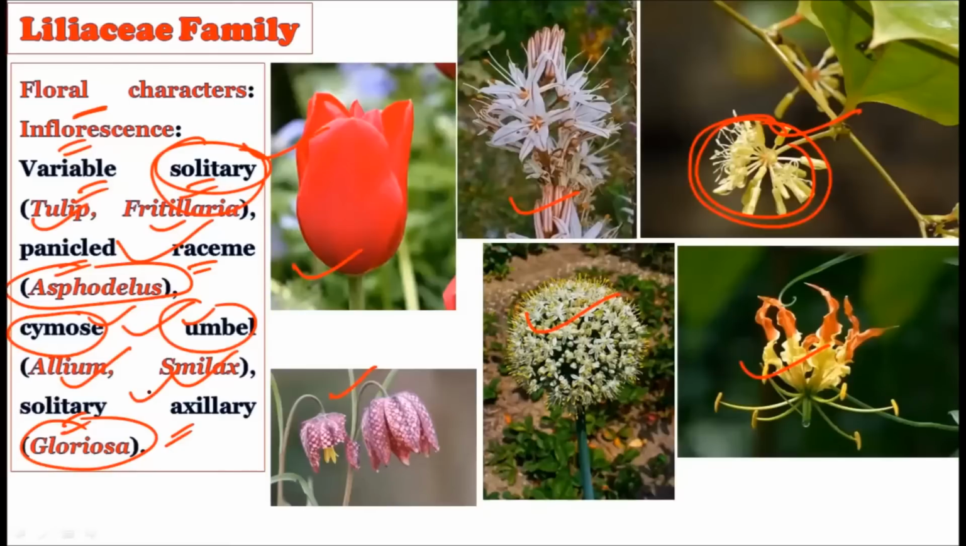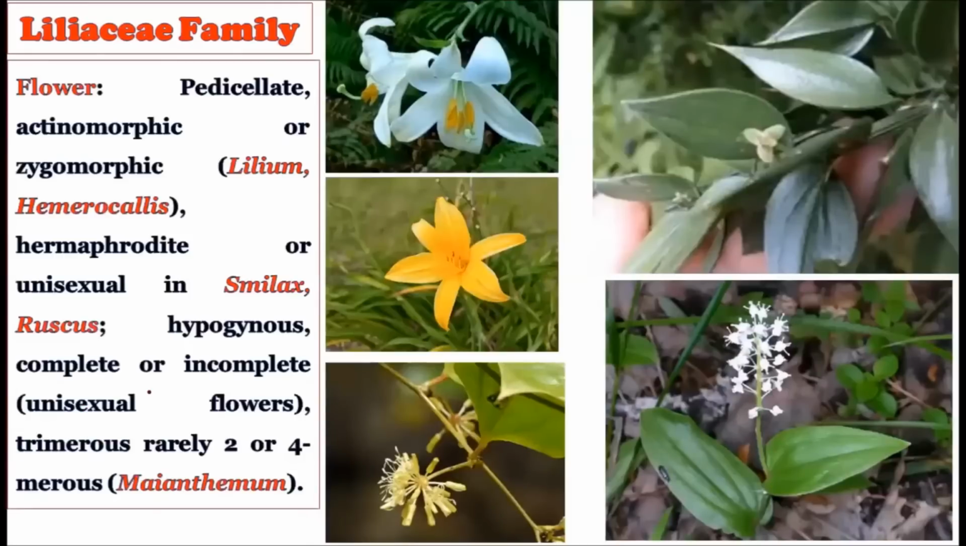All right, so beautiful, variable types of inflorescence are there in this particular Liliaceae family. Now let us consider how the flower is there. See, the flower is pedicellate, that is, the pedicel is present for the flower. The flower has a stalk, and due to the presence of the stalk, this flower is called a pedicellate flower. Then the flower may be actinomorphic or zygomorphic, that is, both kinds of flowers are found in the Liliaceae family.